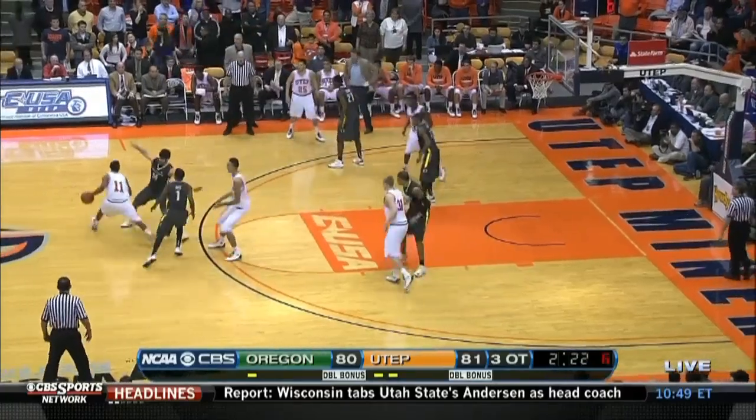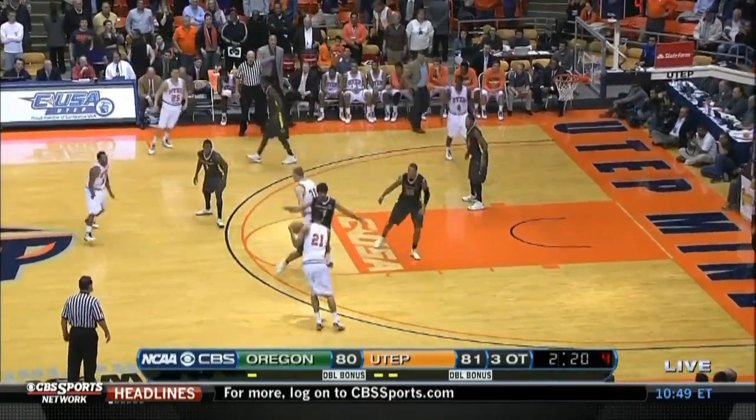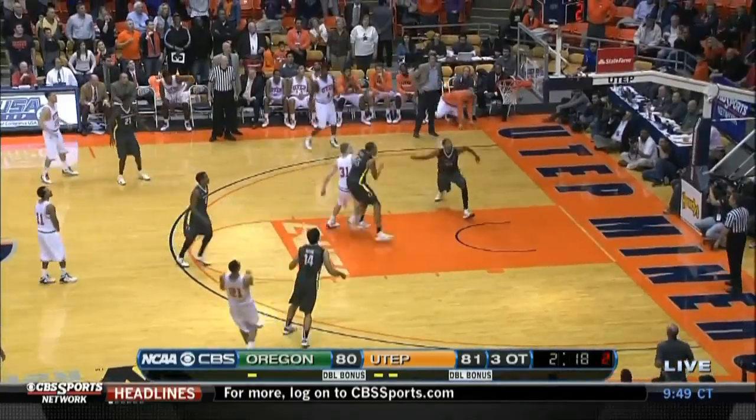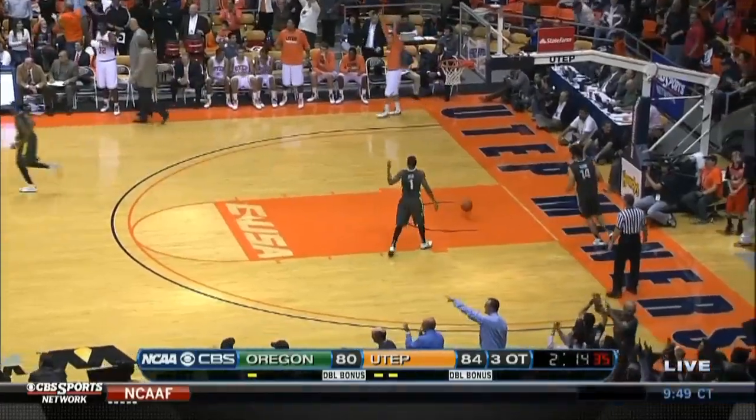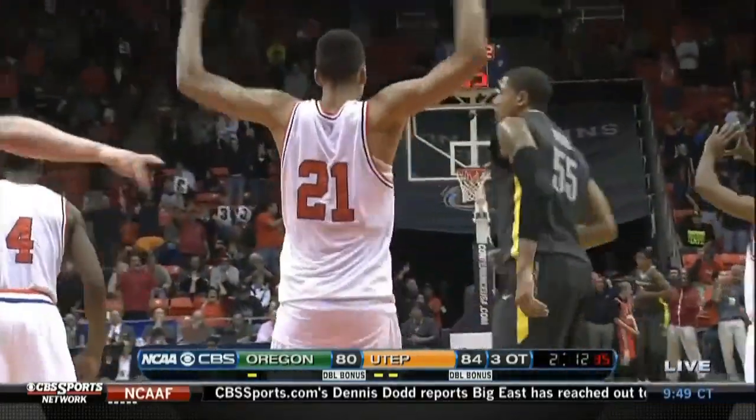You can feel the momentum swinging UTEP's way. I'm surprised they didn't have Bohannon down low. Oh, can you believe it? He made his first one the other night, and he made his second one tonight.